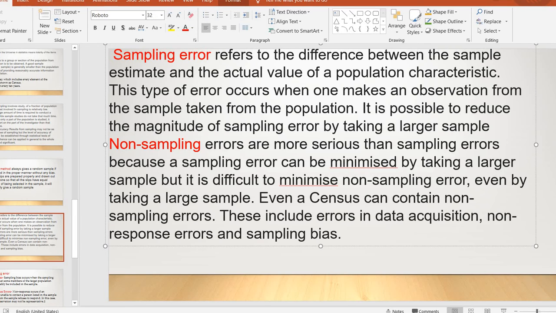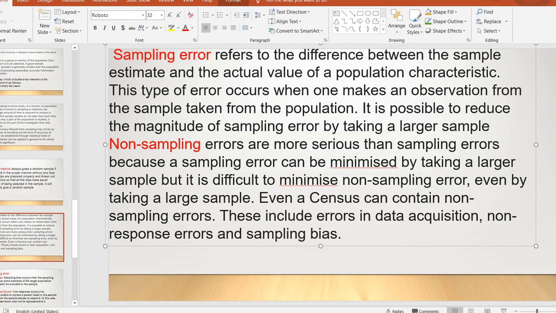Suppose from 100, if you take a sample like 20, 30, that is a large sample, which means we can avoid errors. Suppose we are taking only 10 samples from a class of 100 students and analyzing their marks and everything.